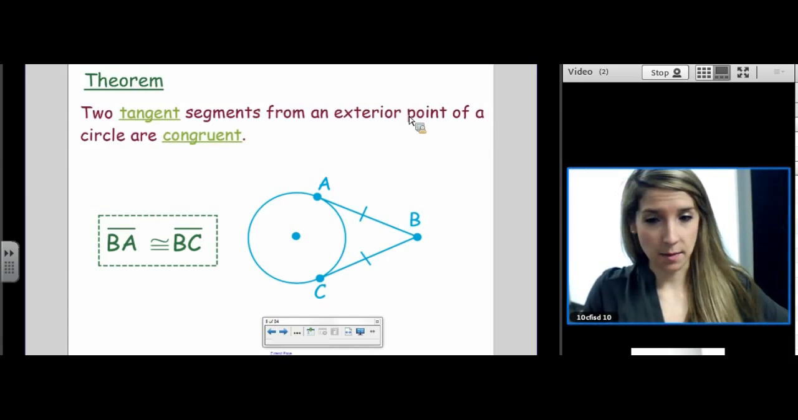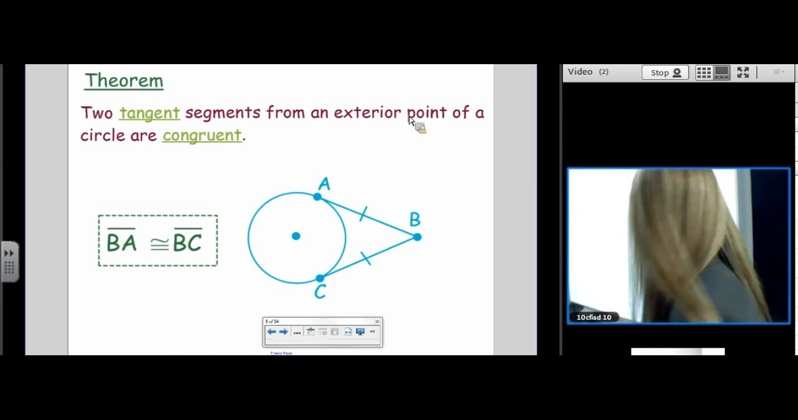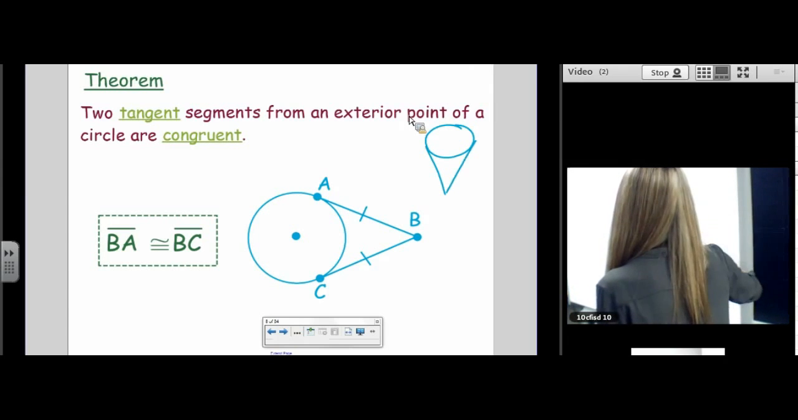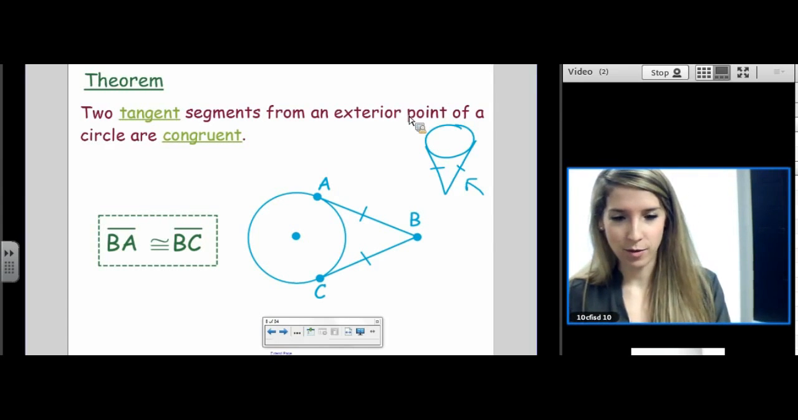Two tangent segments from an exterior point of a circle are congruent. I call this the ice cream cone theorem because it looks like an ice cream cone. That is the theorem. The theorem is that those two lines are congruent. So I call it the ice cream cone theorem.